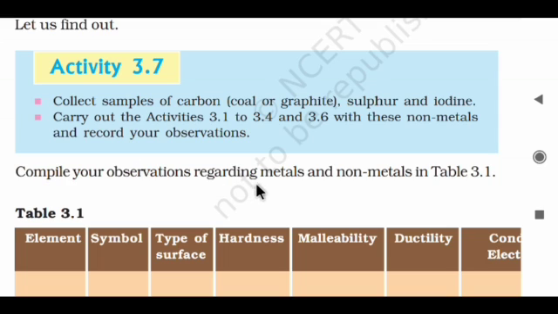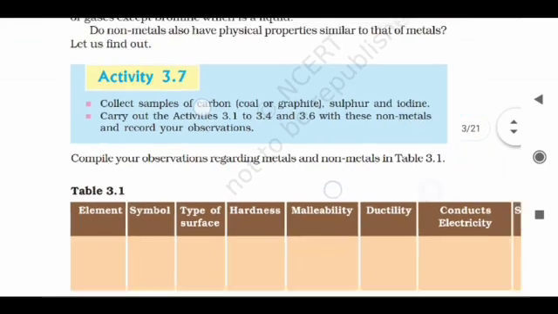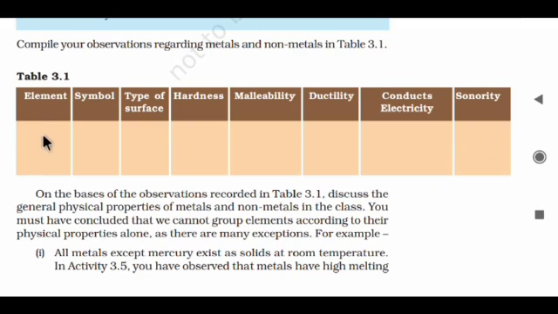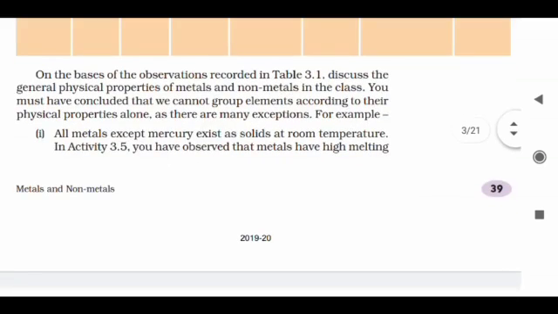Compile your observations regarding metals and non-metals in the given table. You have to write the properties of the metals and non-metals here. Suppose as an element you are writing carbon. The symbol of carbon is C. Type of surface is smooth or hard. Then hardness, malleability, ductility, conducts electricity or not, and sonority. These are all the qualities of a metal or non-metal. And if you are trying for a metal, suppose aluminium, you have to write here capital A, small l, the symbol of aluminium, and all the qualities. Fill this table by trying the above activities.